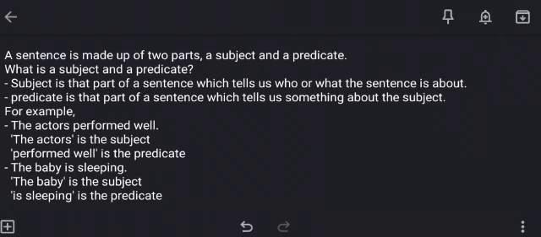Subject is basically the person or a thing about whom we are talking about in a sentence. And predicate, on the other hand, is that part of a sentence which gives us more information about the subject that is mentioned in the sentence. We have done the examples. I hope this particular topic is also clear to all of you.